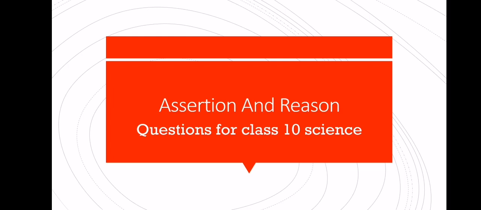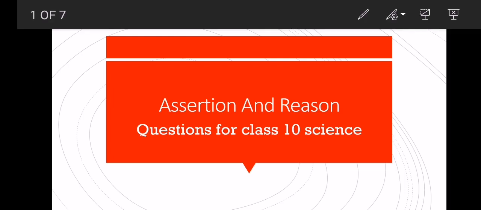Now once again, class 10th CBSE. We are moving towards the annual examination. So let's discuss some important questions which may occur in the question paper of the annual examination. One type of question is called the assertion and reason.